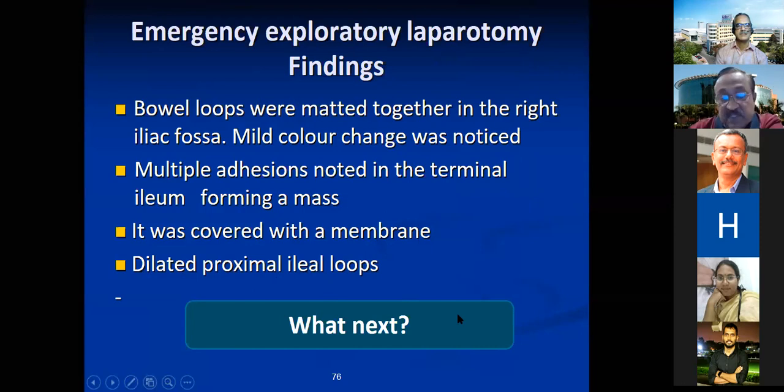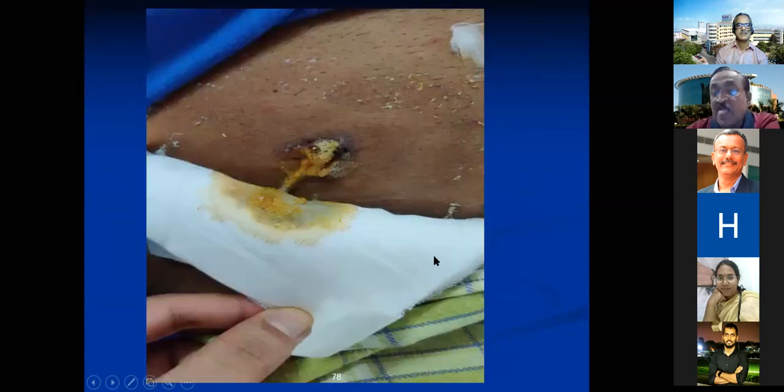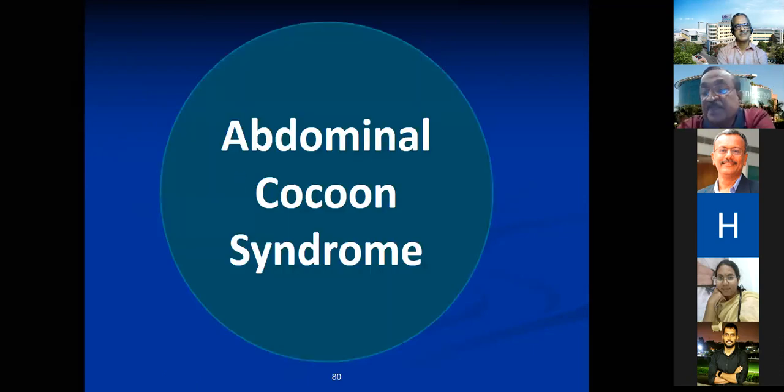The diagnosis was abdominal cocoon. Separation could result in tears, and some resection was done, and anastomosis. Post-operatively, the patient had a little bit of a leak, and actually it subsided. On the final histopathology diagnosis, they said there was some ischemia and gangrene, no granuloma, no tuberculosis, and they gave a diagnosis of abdominal cocoon syndrome. The purpose of presenting this syndrome, I will tell you the reason.